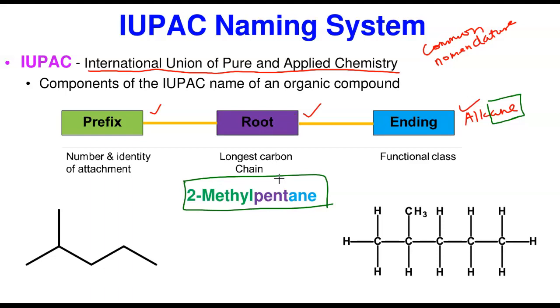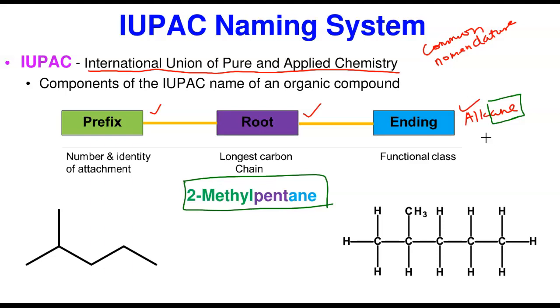Pent is telling us the longest carbon chain, and pent means 5. And then the functional class, the A-N-E, tells us that it's an alkane. Let's see how we arrive at this point. So the three of these make up the components of the IUPAC nomenclature. Like I told you, it has 3 components, or 3 categories, or you say 3 parts. It doesn't matter, whichever word you want to use.